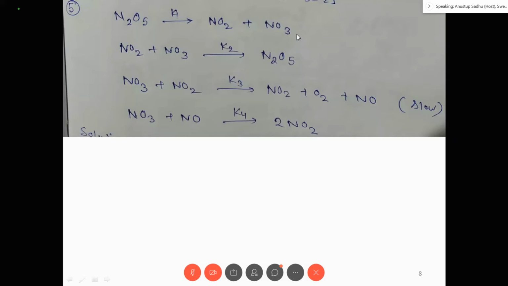NO and NO3, because NO and NO3 are two species that are forming between the reactant and product, and disappearing, right?